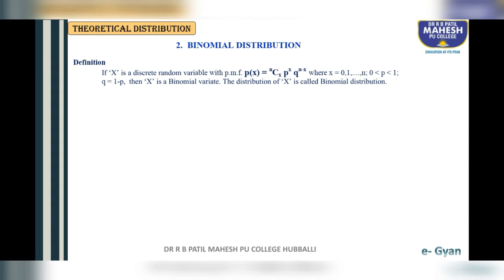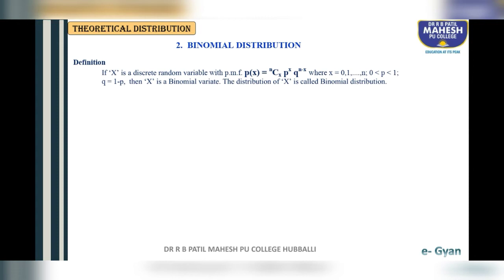Students, binomial distribution has n independent Bernoulli trials. Here n is finite and fixed. So what is the difference between Bernoulli and binomial? Bernoulli has range only 0 and 1, either success or failure.